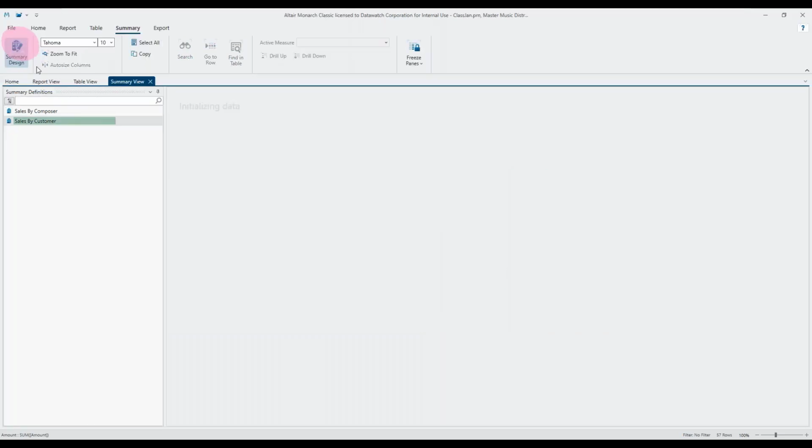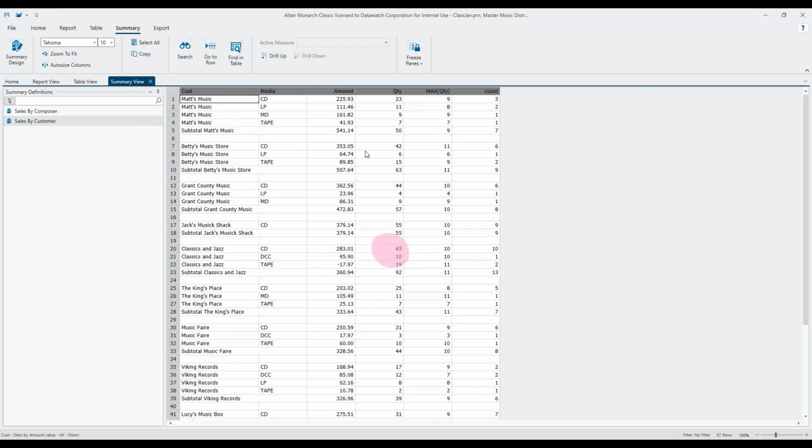So popping back into our summary now, we can see that for CDs we've got 23 total have been sold. The maximum number that we've sold on a single line is 9, and this count here is telling us it's come from 3 different records. So this one's quite relevant. We'll take a look at the item field a little bit in a moment, and this count field here is quite relevant for the item.